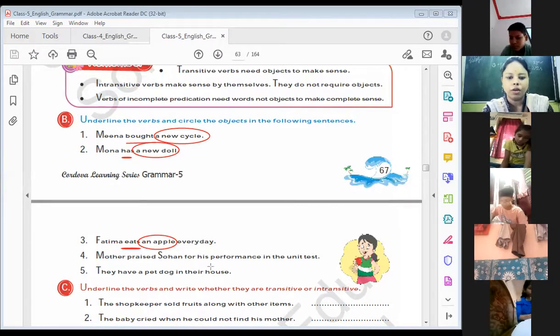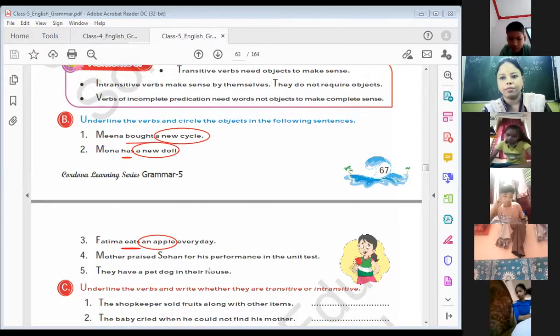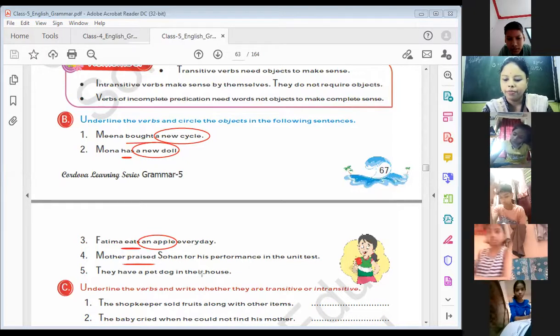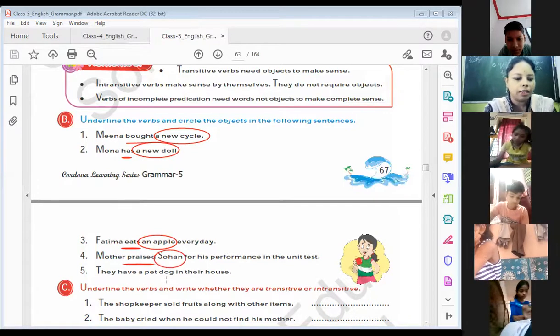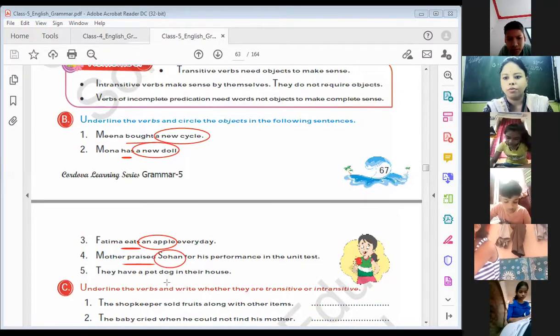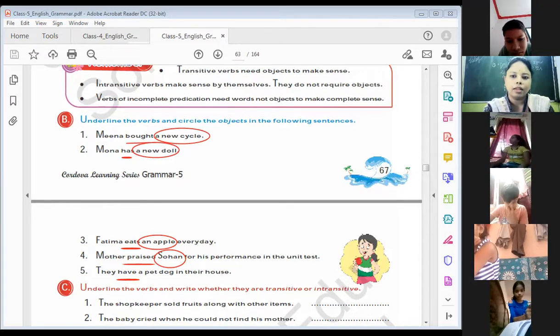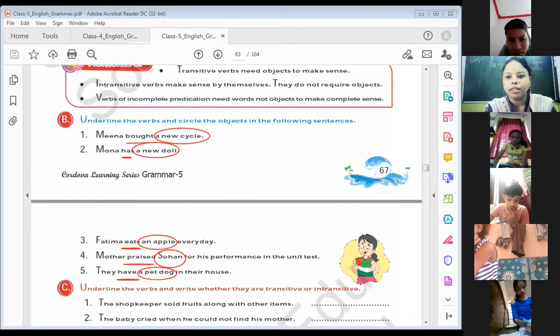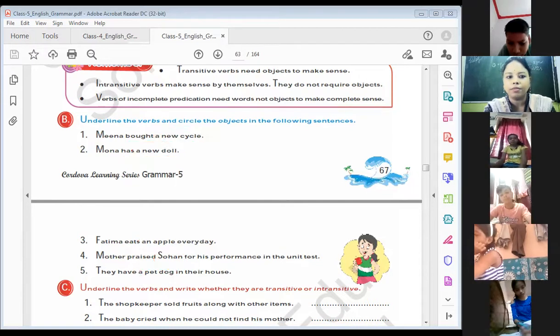Mother praised Sohan for his performance. Praised is the verb and Sohan is the object. They have a pet dog in their house. Have is the verb, a pet dog is the object. I hope you all have done this exercise. Move to the next exercise.